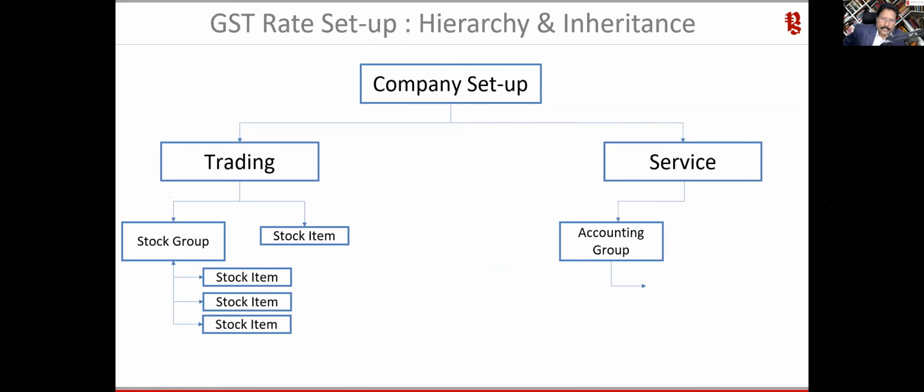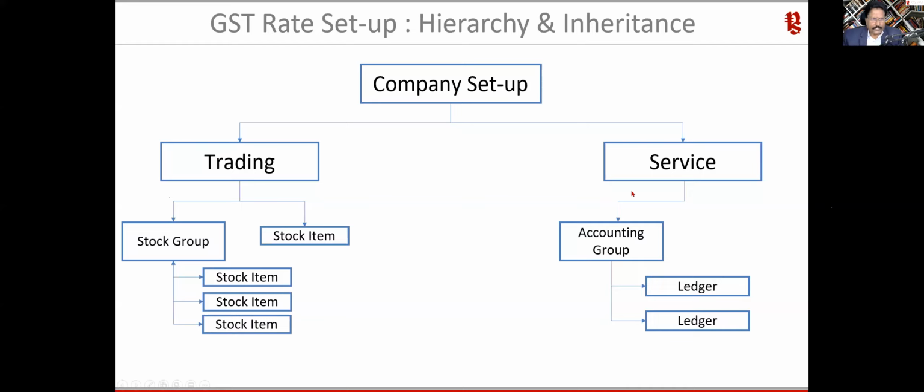Now the next question is, you have clients, or you yourself are a chartered accountant, auditor, or tax practitioner, right? So you don't have any inventory. How do you manage GST compliance for your own organization? Again, Tally says whatever is your major service, if it is just 18%, then you put it at the company level, and just keep creating your sales ledger, direct income, direct expenditure and indirect expenditure ledgers. Wherever GST needs to be impacted, it will automatically get impacted.